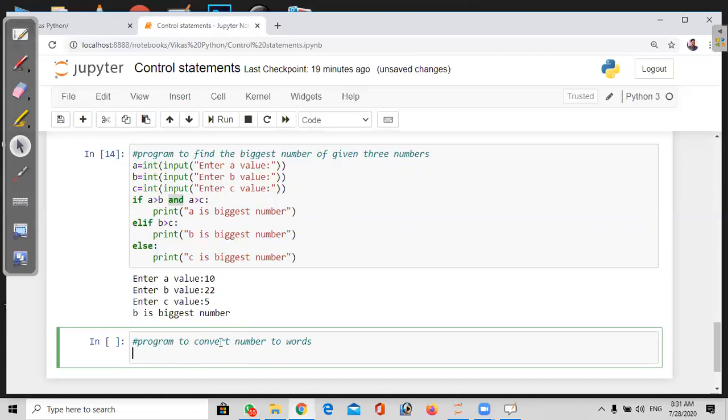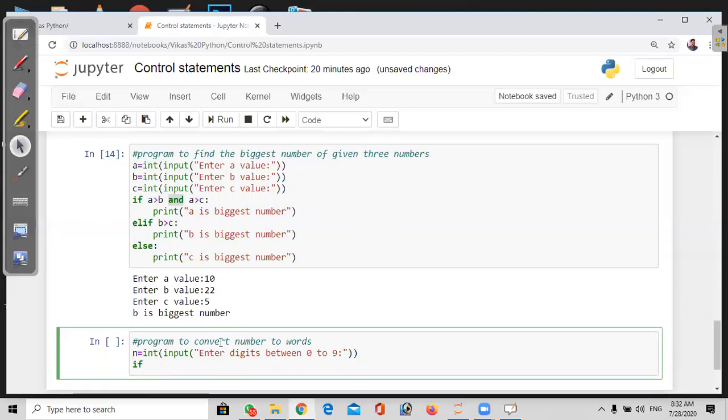Because someone may change the numbers easily. It's easy to modify the numbers, but it's not easy to modify the text. So that's why we use words. So, converting numbers to words. First, we ask the user to enter the number, that is n. We are taking int of input, enter digits between 0 to 9.